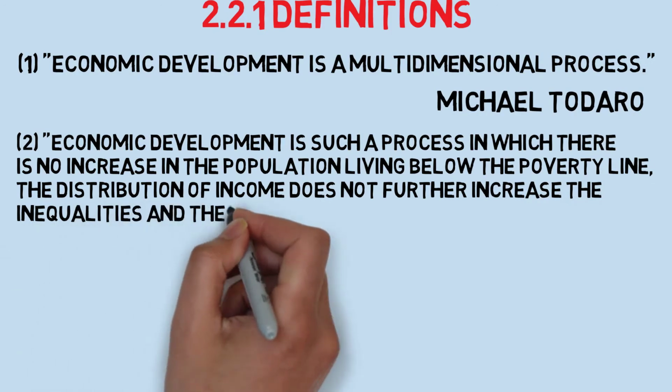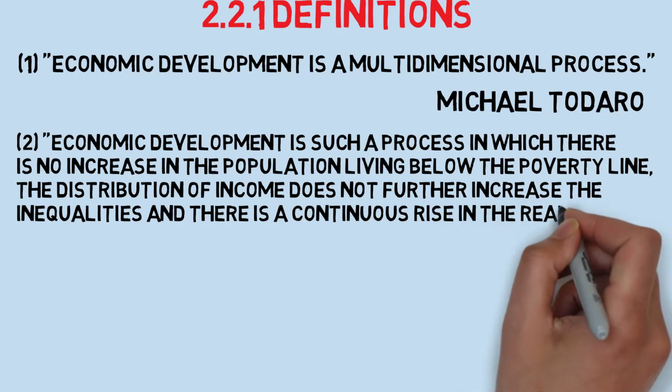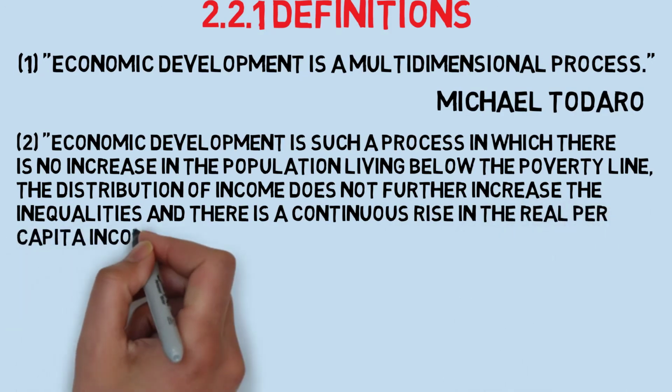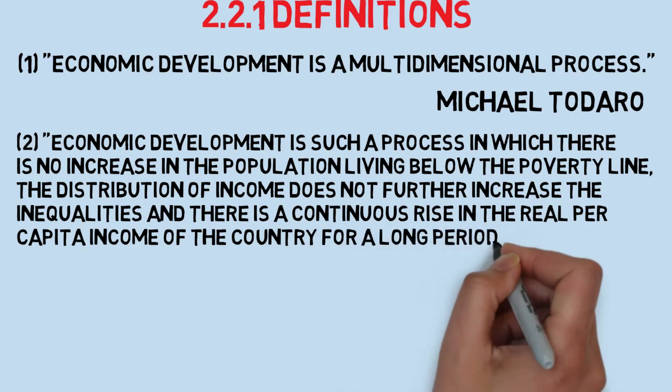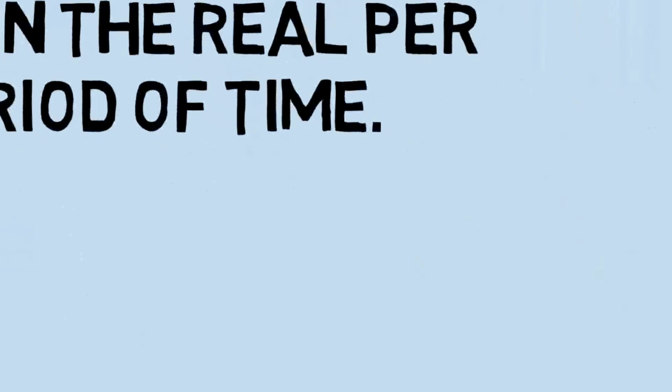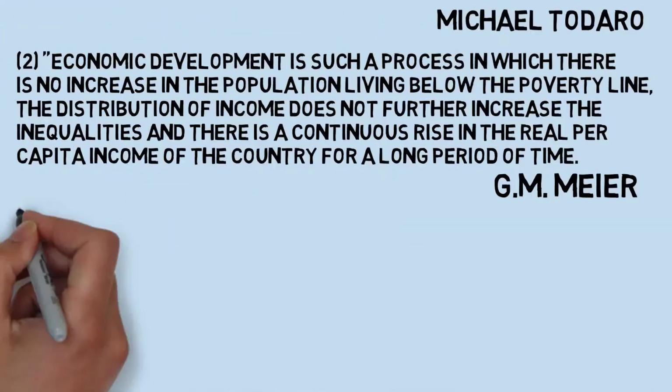Number 3. According to Myint, economic development is a process which increases the factors of production and creates change in the technique of production, due to which per capita income continuously increases and the standard of living continuously rises, irrespective of whether population remains constant or not.